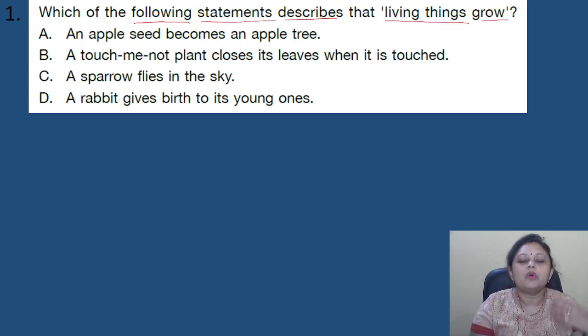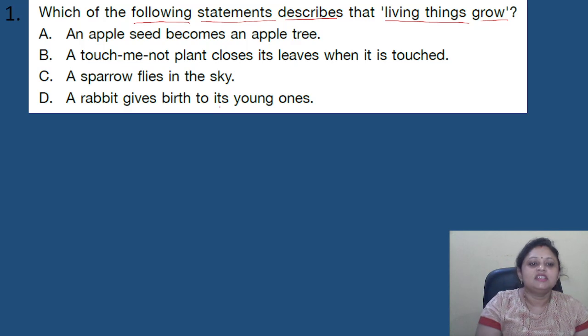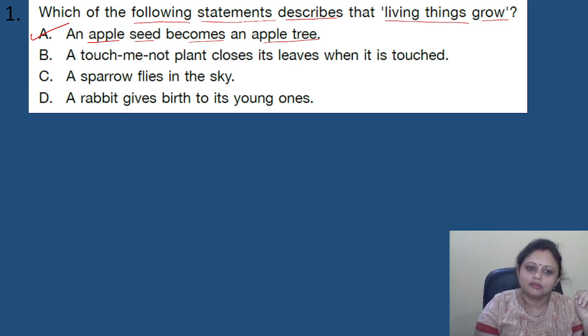How can you tell that living things grow? From a small thing it will grow to a bigger one, right? So here the correct answer is option A. An apple seed becomes an apple tree. Initially it was a seed, then it will grow, and finally it will become an apple tree.